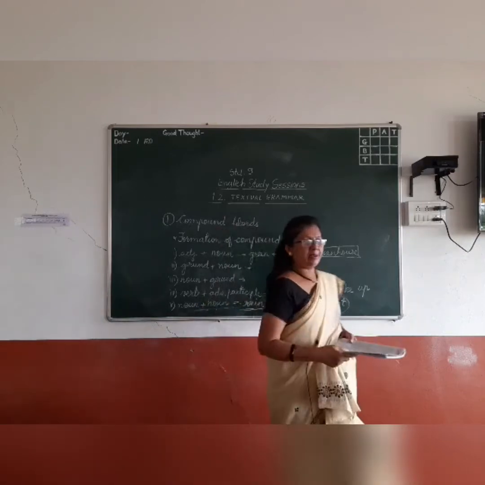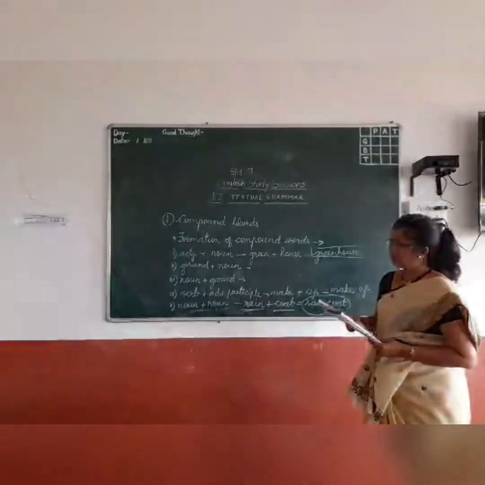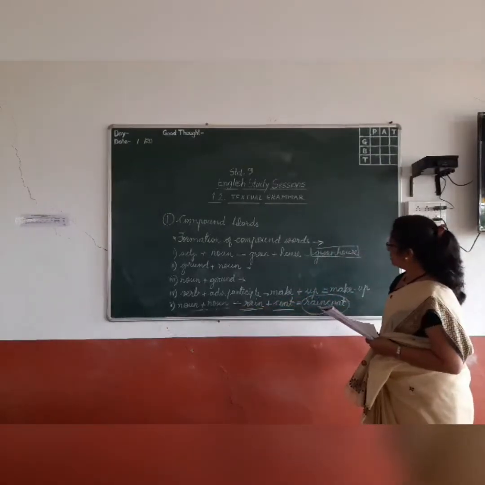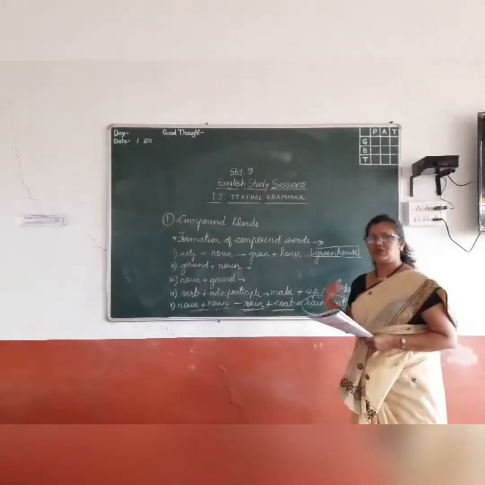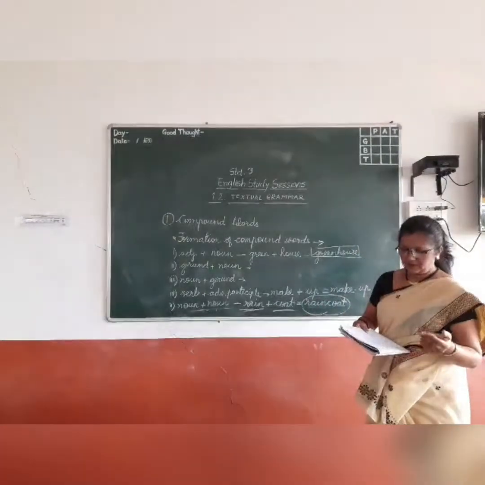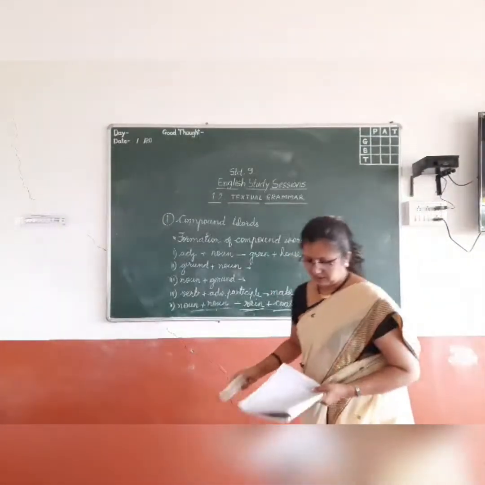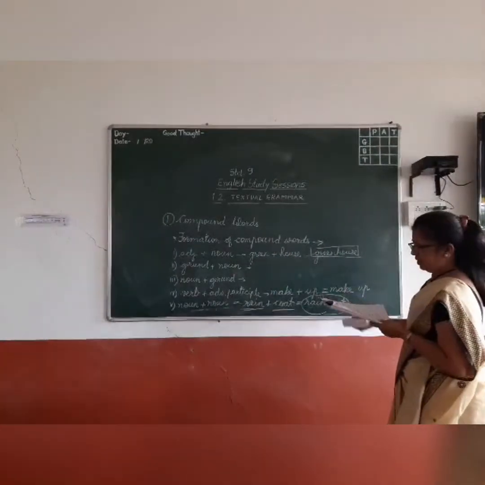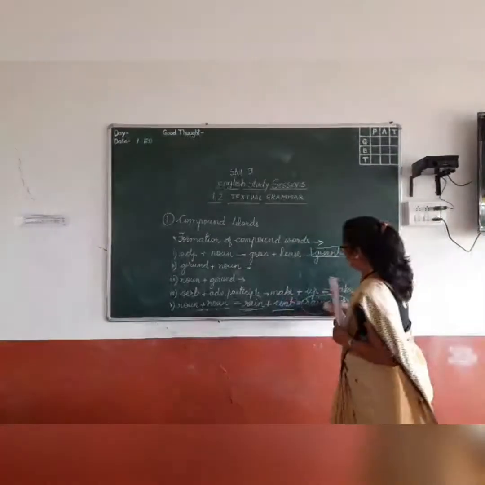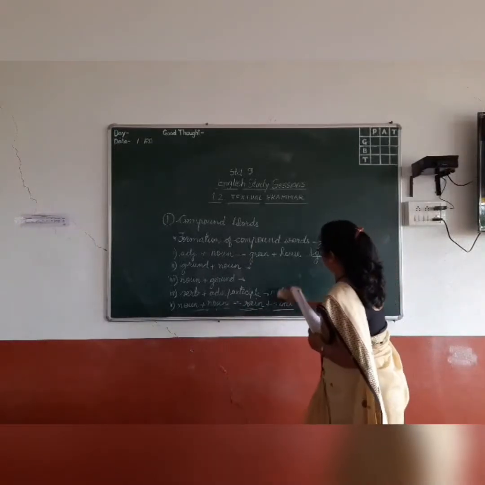So these were the types of formation of compound words, and this type, noun plus noun, is very familiar and very popular, the largest ever style of formation of compound words. Now under this category only we are going to study something more about this last category, noun plus noun. Let's see what it is.